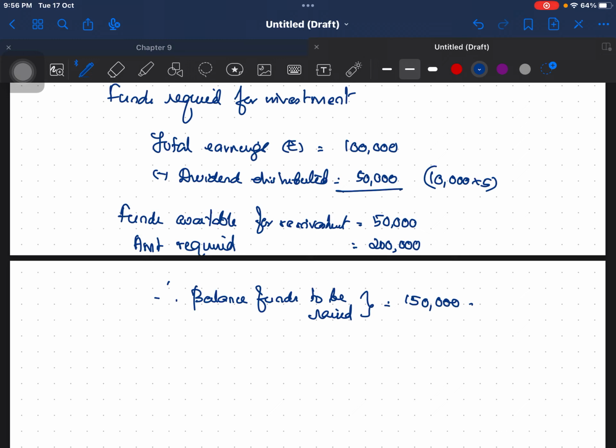Okay, now number of shares to be issued. This is nothing but delta n, and this is 1,50,000 divided by P1. What is P1? P1 is 105. Okay, so 1,50,000 divided by 105.